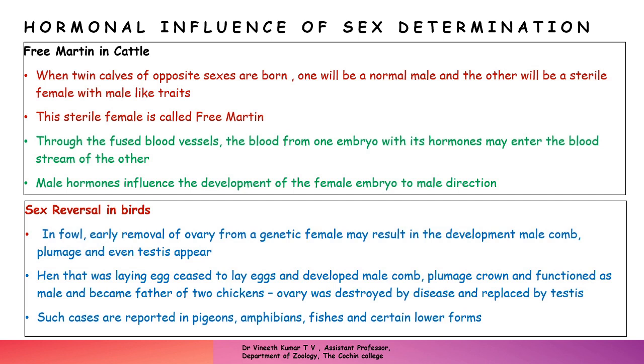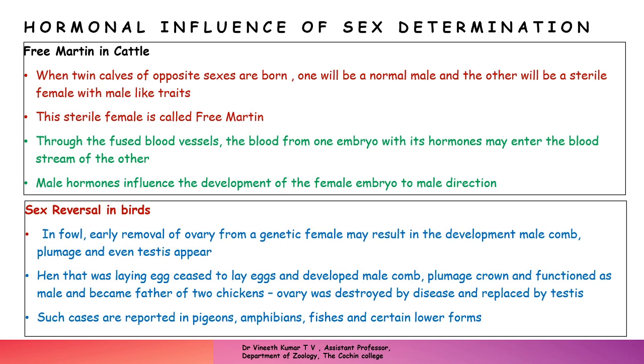Through the fused blood vessels of the placenta, the blood from one embryo with its hormones may enter the bloodstream of the other. When the hormones from the male enter the body of the female, the male hormones influence the development of the female embryo toward a male pattern of development.